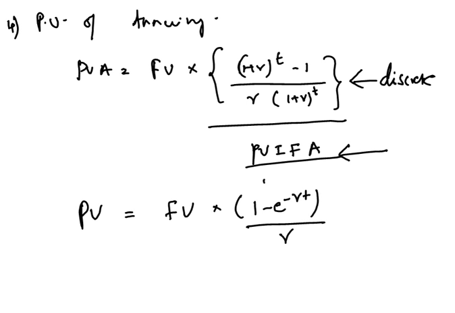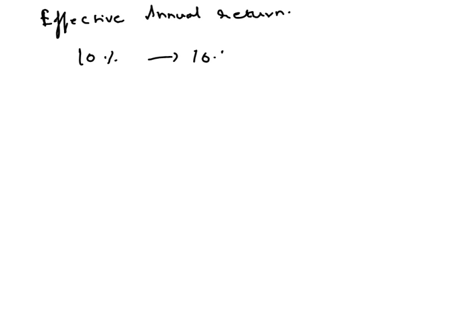So there is something called the effective annual return. Usually, when applying for a fixed deposit or a bond, it is stated in the application form that the annual return on investment is 10 percent, but the effective annual return mentioned is something more, maybe 10.38 percent.